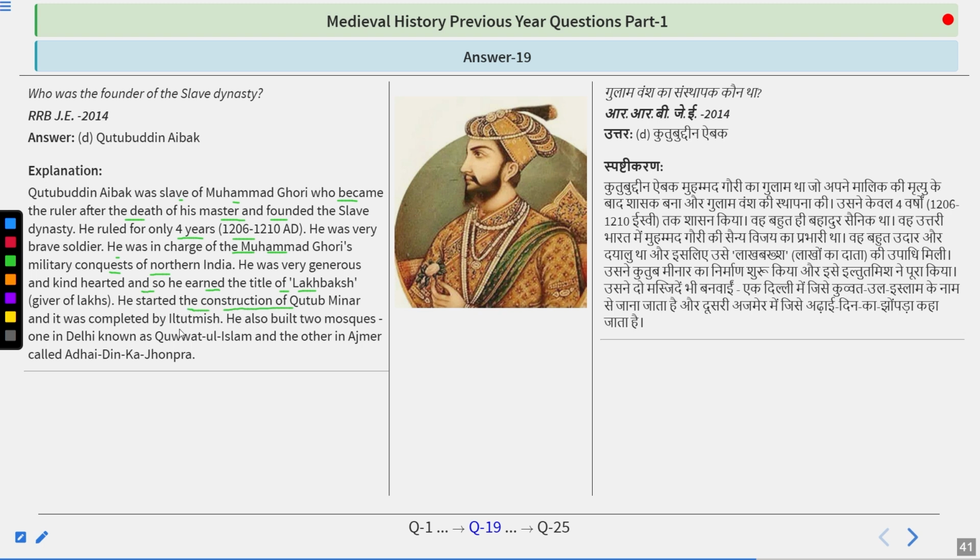He started the construction of the Qutub Minar, and it was completed by Iltutmish. He also built two mosques, one in Delhi known as Quwwat-ul-Islam, another one in Ajmer known as Adhai Din Ka Jhonpra. So do remember Qutbuddin Aibak was the founder of the slave dynasty.